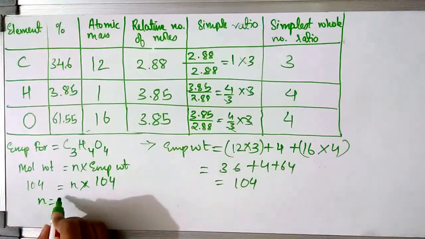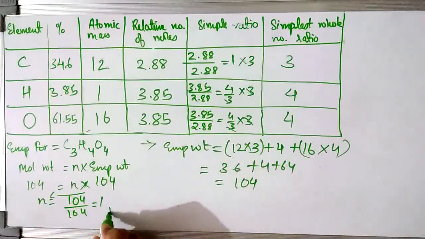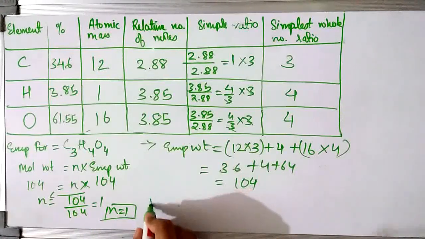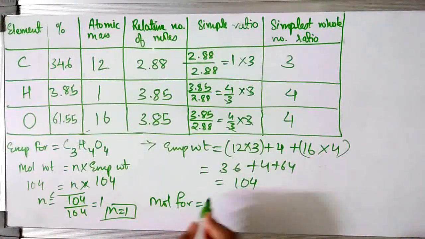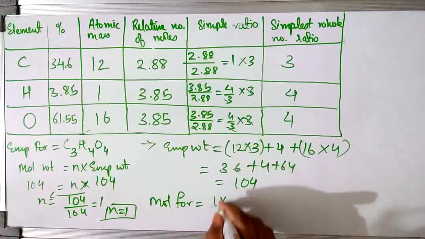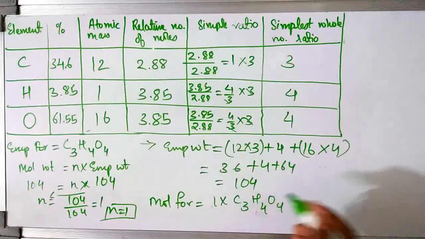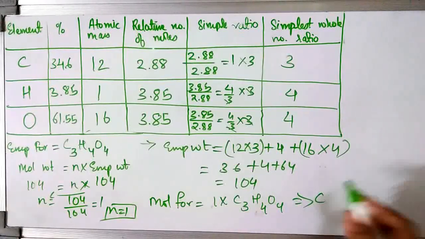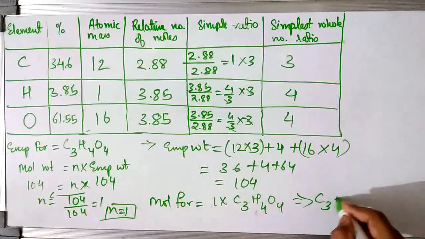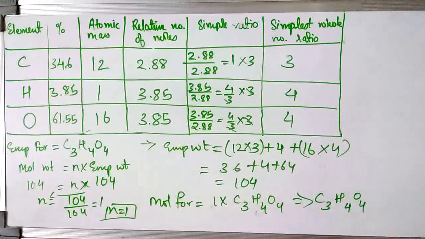Now we calculate n. 104 goes to that side, and it becomes 104 by 104, which is 1. So we got the value of n to be 1. For finding the molecular formula, we just have to multiply that n with our empirical formula. So n is 1, and 1 into the empirical formula is C3H4O4, the empirical formula itself. So in this situation, your empirical formula was your molecular formula. However, it is not the same in all situations, because this time we got n to be 1. So this is a molecular formula question.